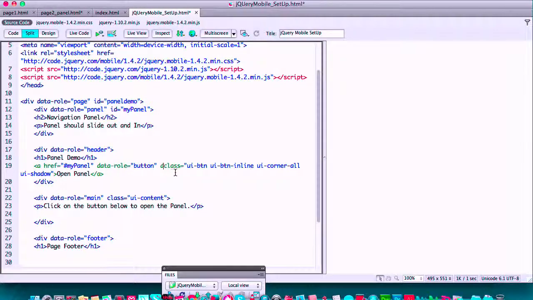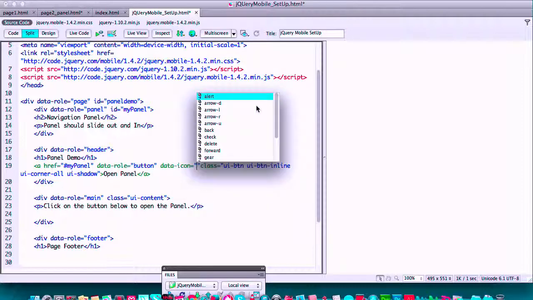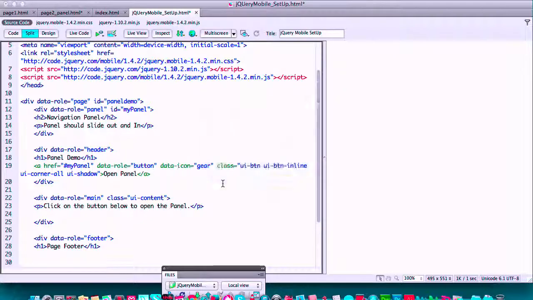That's what I was trying. Some icons don't render in some browsers, and that's another problem with jQuery Mobile. You have to test it thoroughly. Data icon, and let me just see. Yeah, because the plus sign didn't work, did it? The gear did work, but let's see.